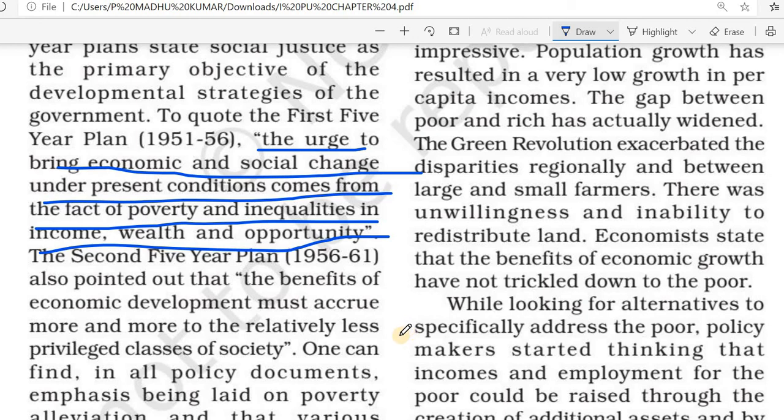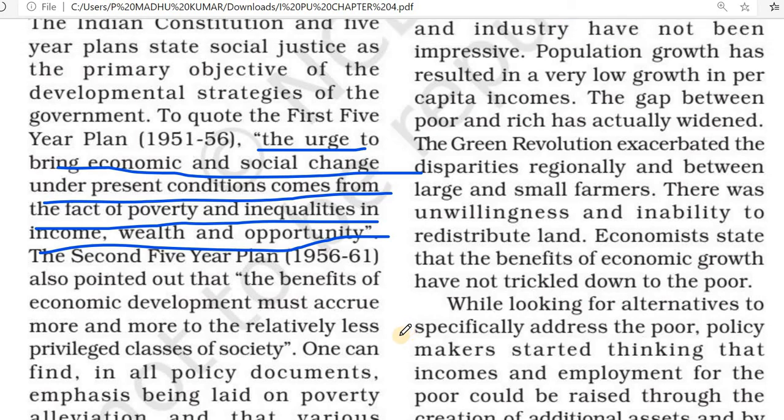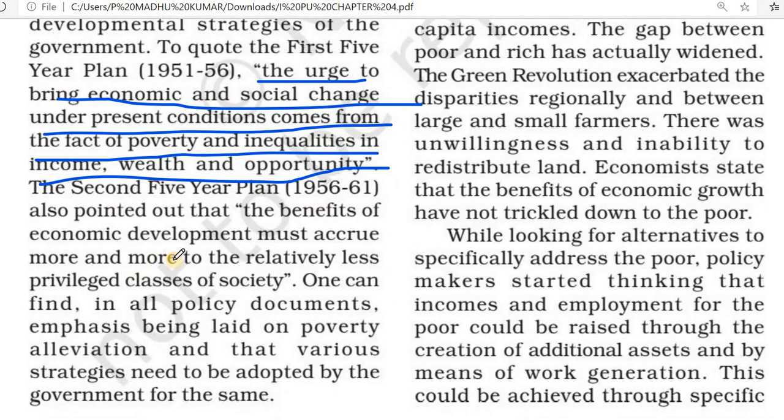In the first five-year plan itself, one of the main aims was to remove poverty. Then the second five-year plan also points out that the benefits of economic development must accrue more and more to the relatively less privileged classes of society. Means poor people need to get more opportunity. That was the main aim behind the second five-year plan.